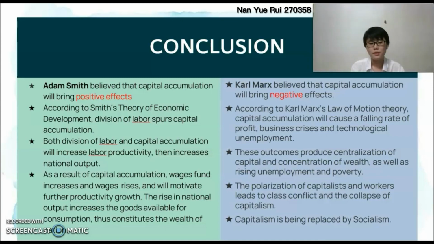But Karl Marx believed that capital accumulation will bring negative effects. According to Karl Marx's law of motion theory, capital accumulation will cause a falling rate of profit, business crises, and technological unemployment. These outcomes lead to the concentration of capital and concentration of wealth. Besides that, the unemployment rate increases and leads to many workers becoming poor. Polarization of capitalists occurs and the workers get involved in the conflict. As a result, capitalism collapses and is replaced by socialism.